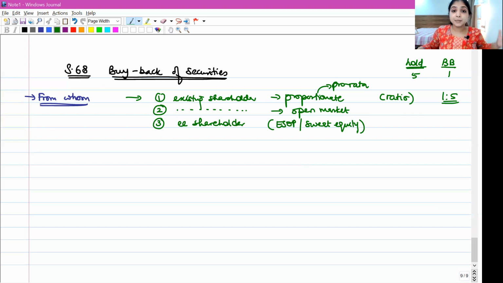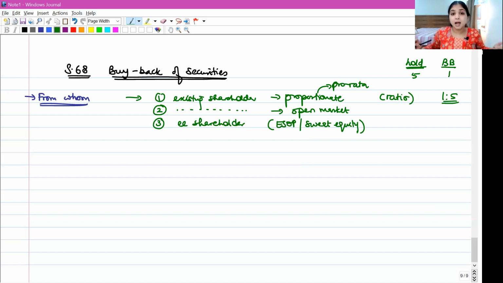Second method, company goes to the existing shareholders and buys shares from them in the open market. When I say open market, no ratio. Whoever is willing to sell, however many they are willing to sell, company will buy back.